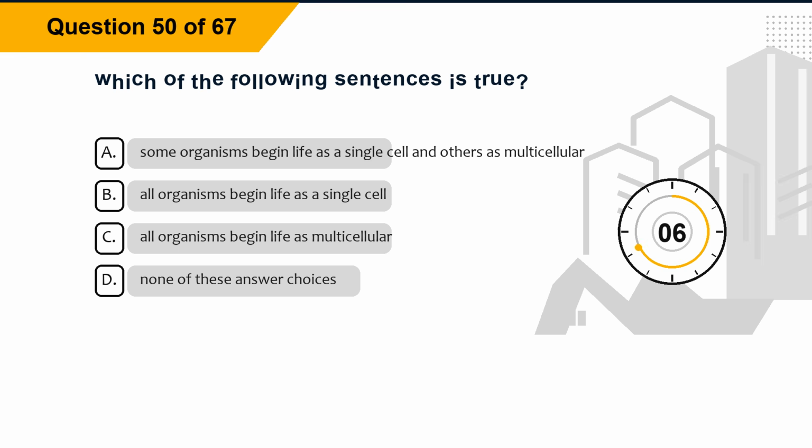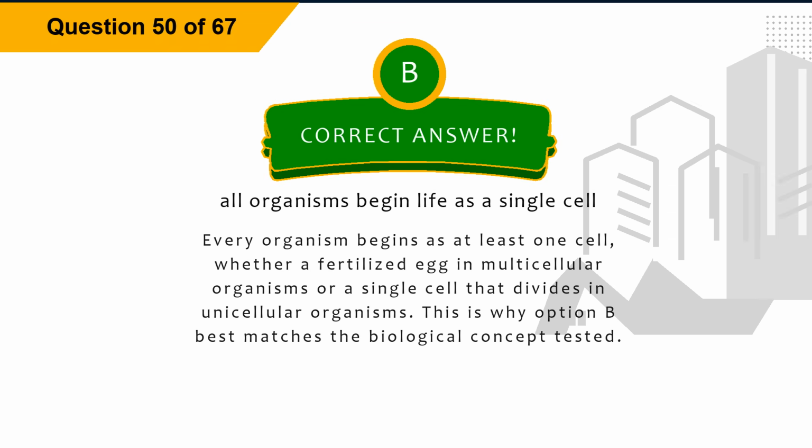Option C. All organisms begin life as multicellular. Option D. None of these answer choices. The correct answer is option B. All organisms begin life as a single cell. Explanation. Every organism begins as at least one cell, whether a fertilized egg in multicellular organisms or a single cell that divides in unicellular organisms. This is why option B best matches the biological concept tested.